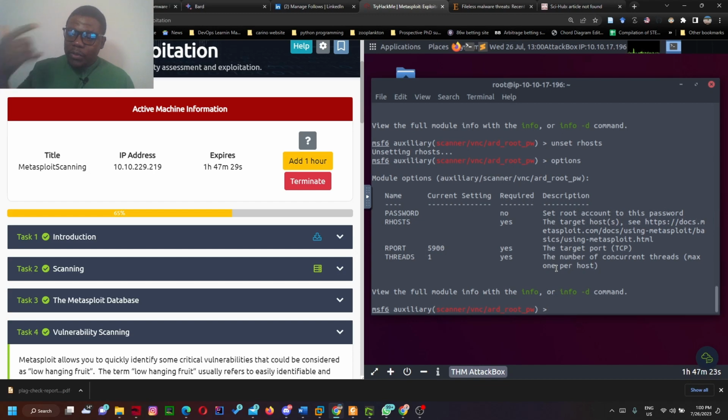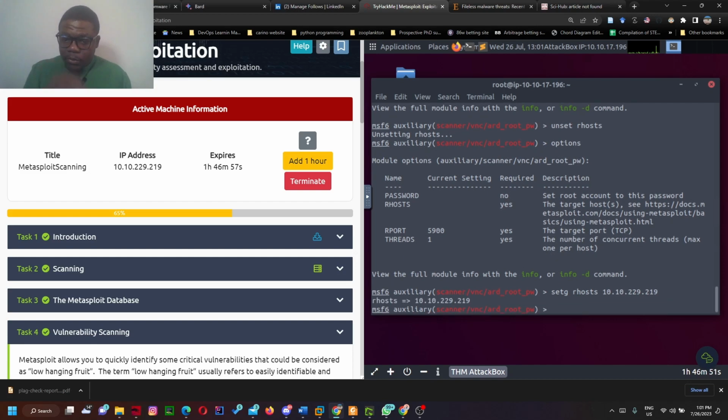And remember again, we can do a global setting, so that even when I leave the context of any particular exploit and go to another exploit, parameters that I've set using global will still be there. So for example, I'm going to set a global context here. Let's say setg RHOSTS and our IP, which is 10.10.229.219.